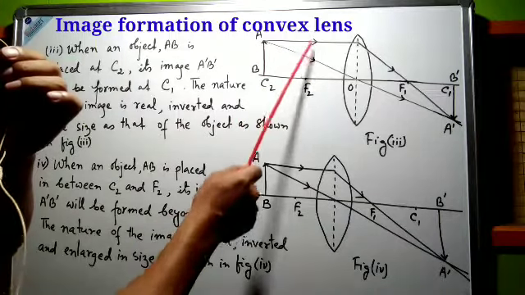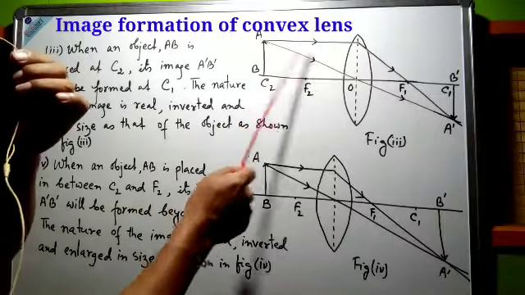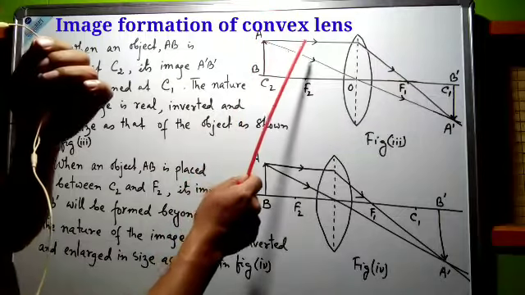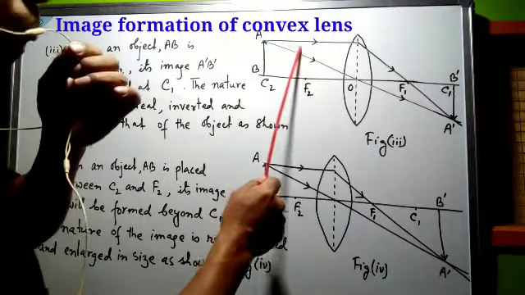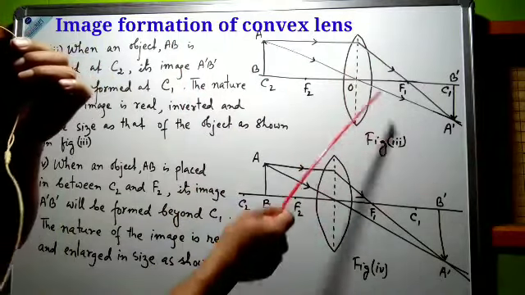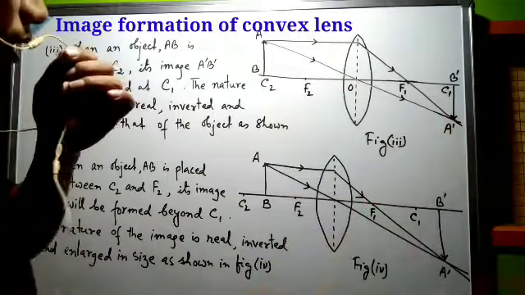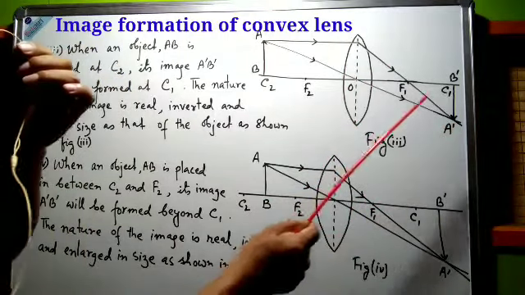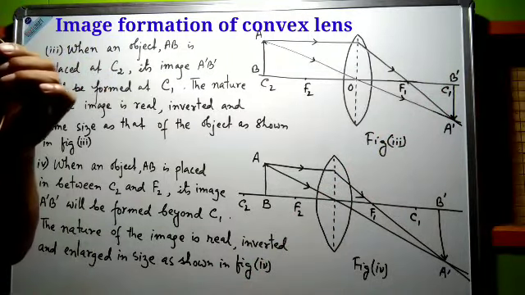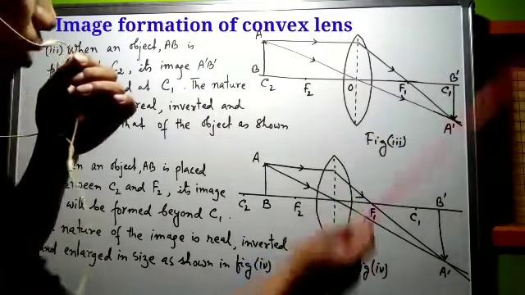Then, in order to find out the position of image, let us consider two light rays emerging from the same point A. One of them is parallel to the principal axis and another is passing through the center of curvature, and after refraction the two refracted light rays are intersecting at the point A dash. So in figure number 3, here A dash B dash represents position of the image, and this image will also be formed at center of curvature, that is C1.